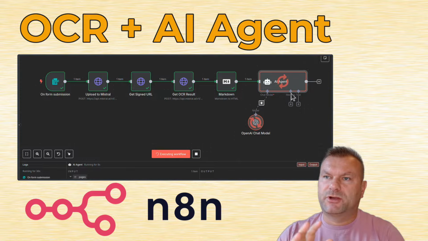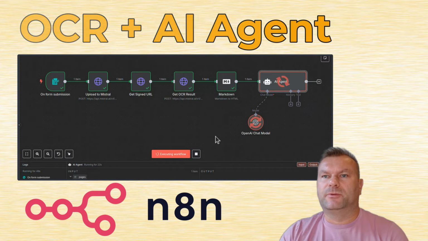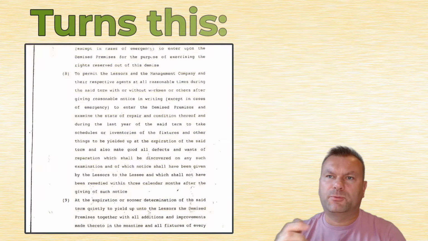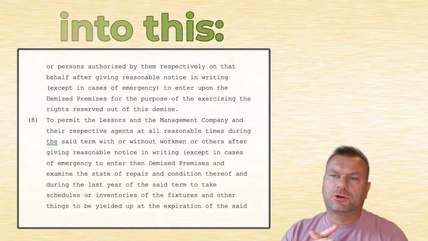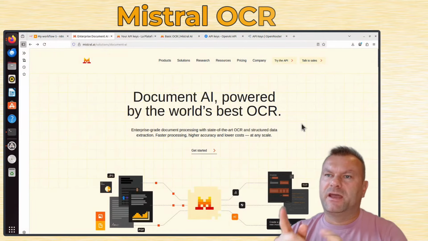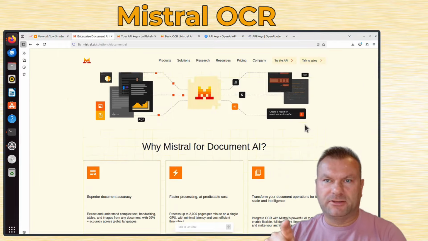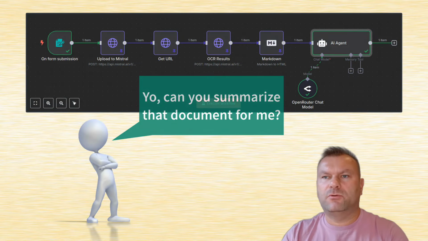In this video, we will build a fully working n8n AI automation from scratch that can read PDF documents, and I mean even ones of very poor quality or with barely visible text. We will use a tool called Mistral OCR, and then we will pass that document to an AI agent. And that AI agent can do anything we want with that document.